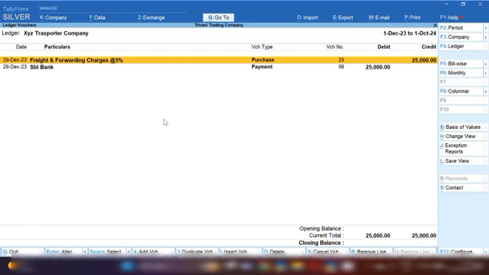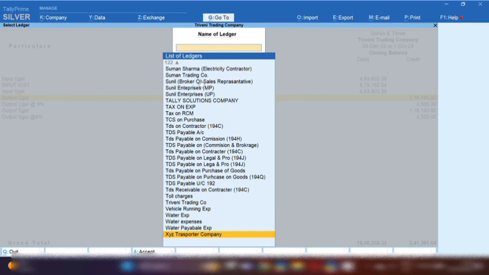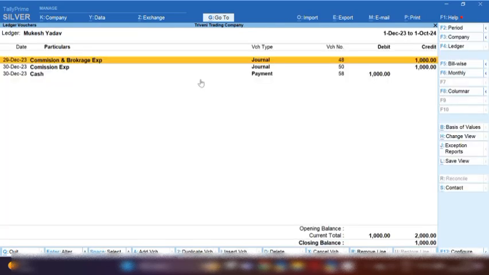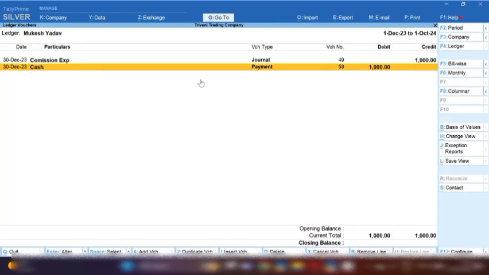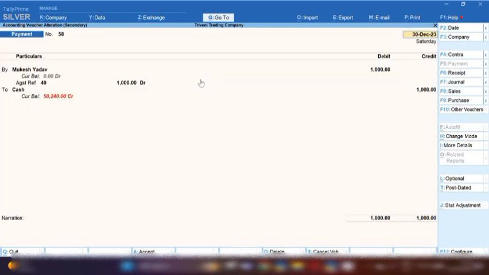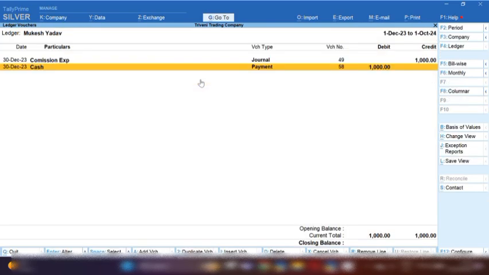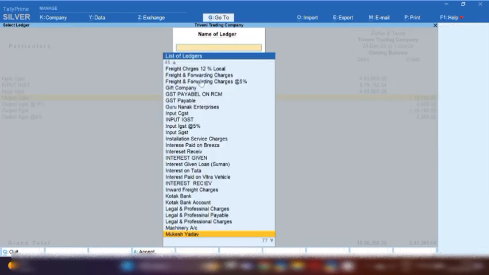So this is how we have booked commission and brokerage expenses in Tally Prime, and after booking this, we can pay by pressing Ctrl A. You can pay this entry to the commission provider. So now you can see I have paid through payment entry. Mukesh Yadav ledger will be debited with 1,000 rupees. If you are going to pay in cash, you can credit cash. If you are going to pay through bank, bank ledger will be credited. So this is how you can maintain this accounting in Tally Prime.